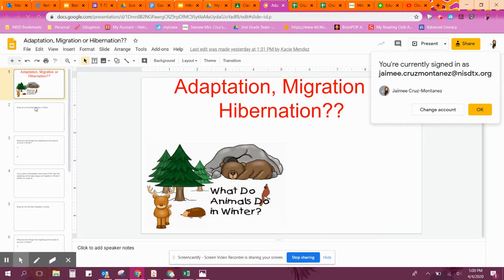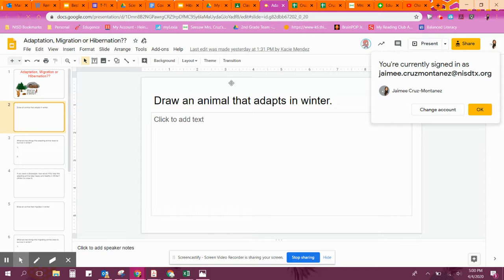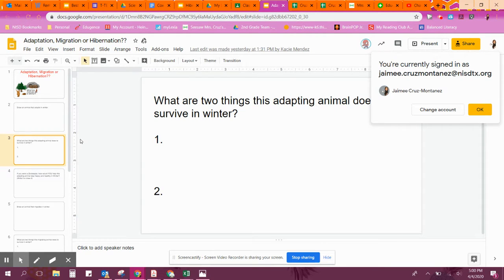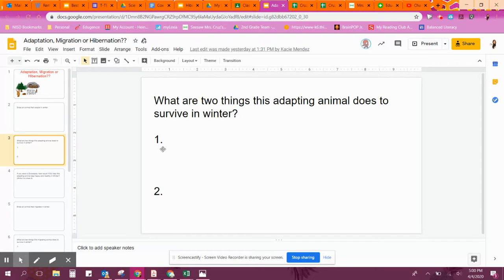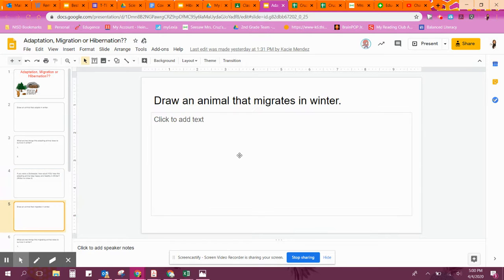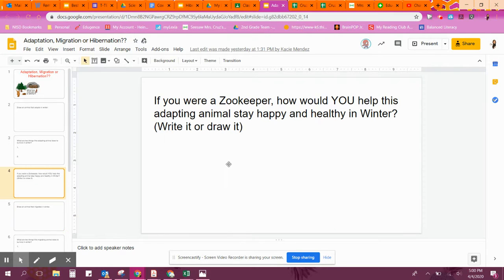For each slide, first you're going to draw an animal that adapts in winter. And then, what are two things this adapting animal does to survive in winter? Those should be two sentences. If you're a zookeeper, how would you help this adapting animal stay happy and healthy in winter? Write or draw it, whatever you want to do.